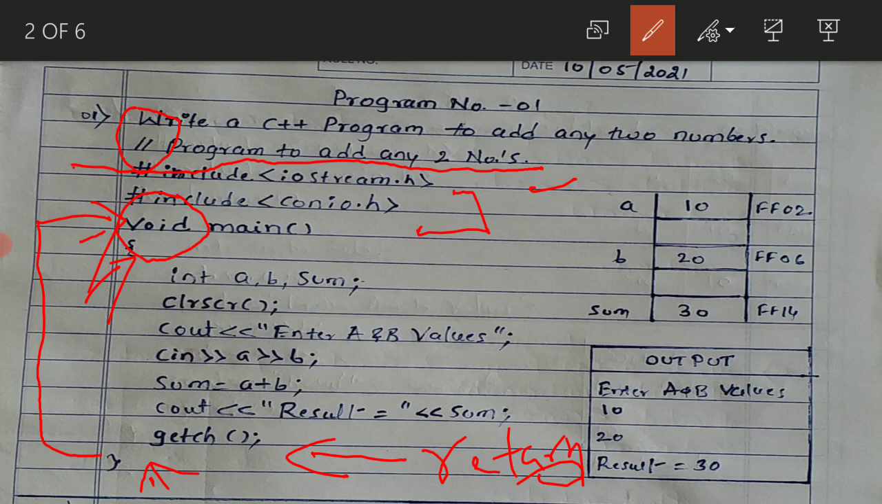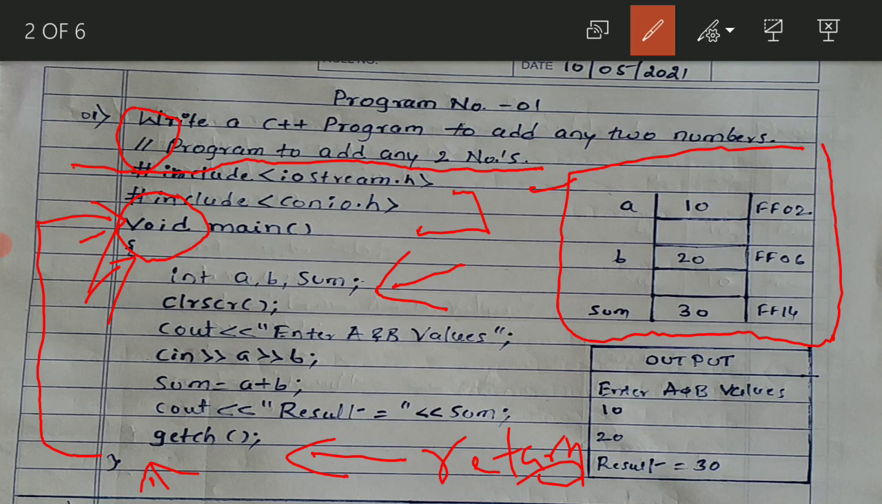After the flower bracket, the first line we have written is the variable declaration. This step is very important: int a comma b comma sum. I am using 3 variables here with the names a, b and sum. When this step is executed, what happens actually in the memory? Here we are going to concentrate on this part.